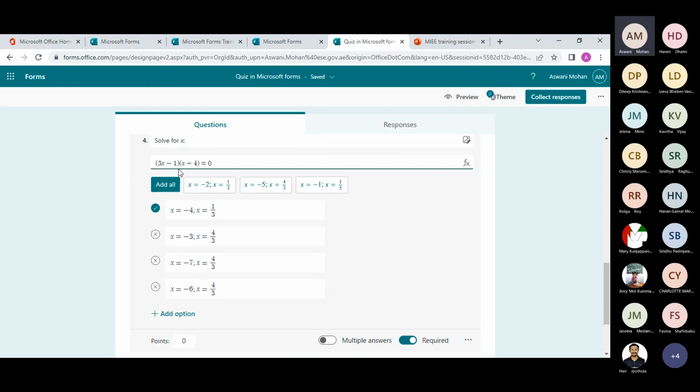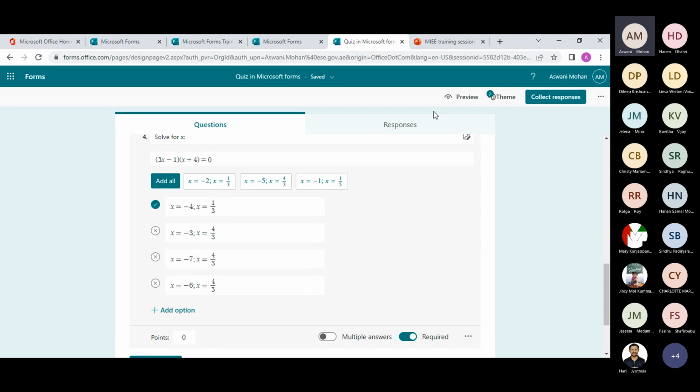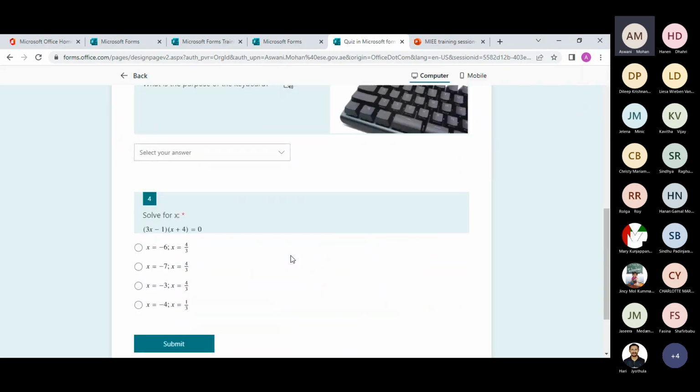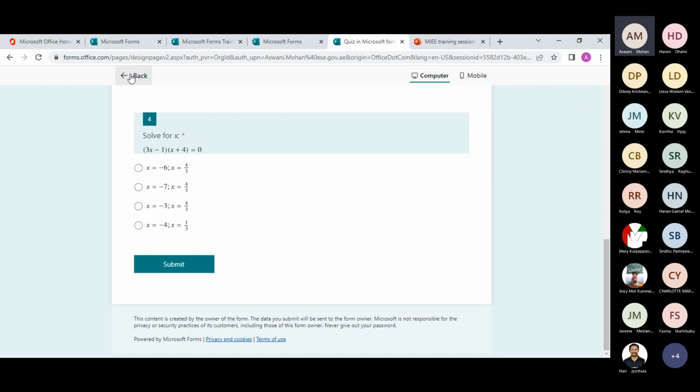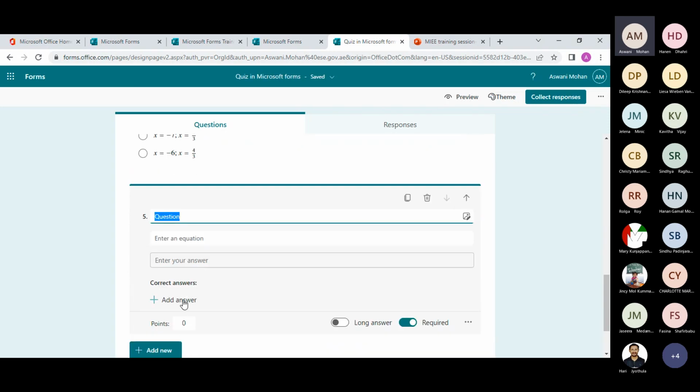So if you want to use math equations, you can go for the math option. And once you're using the math option in your question, Forms will provide you with a calculator which allows you to type the equations. So let's try another question. Solve.